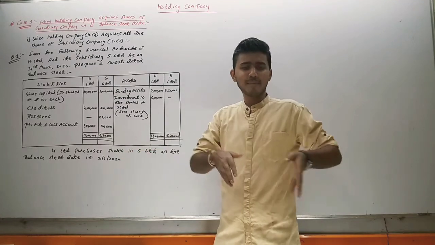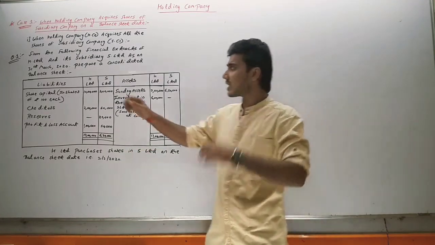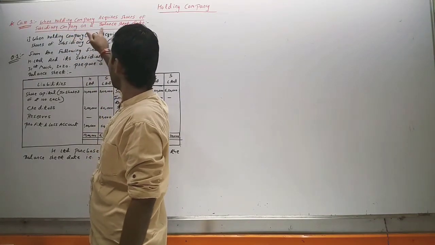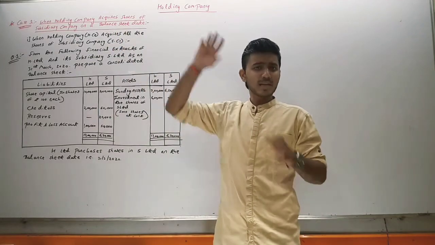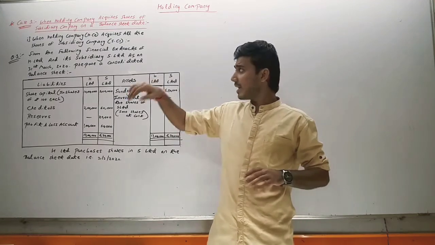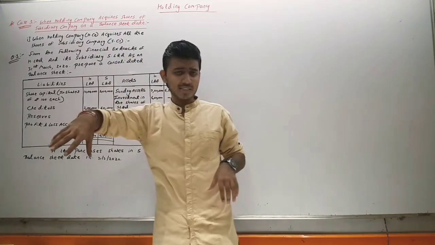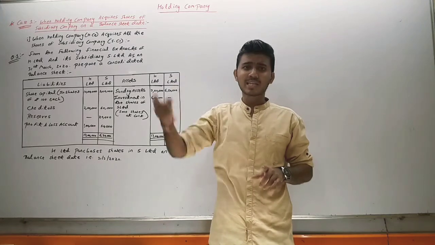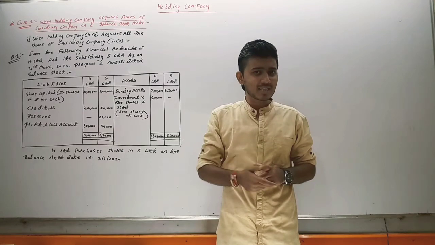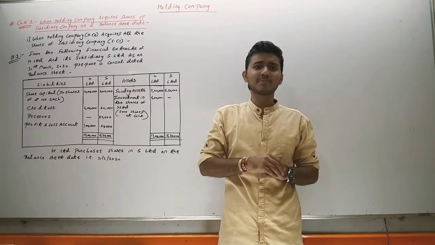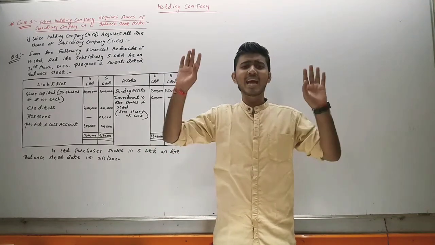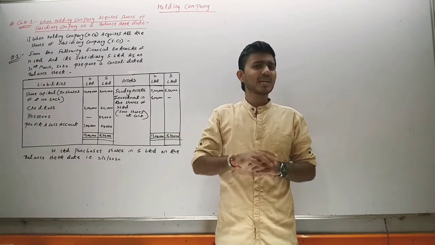So now we will see some questions on all these cases: on case 1, part 1 and part 2, and on case 2. First we will start with case 1, when the holding company acquires shares of the subsidiary company on the balance sheet date, meaning the last date. In case 1 there are two types. First, when the holding company acquires all the shares of the subsidiary company, and second, when it acquires more than 50% but less than 100% of the shares. So we will see the first type.